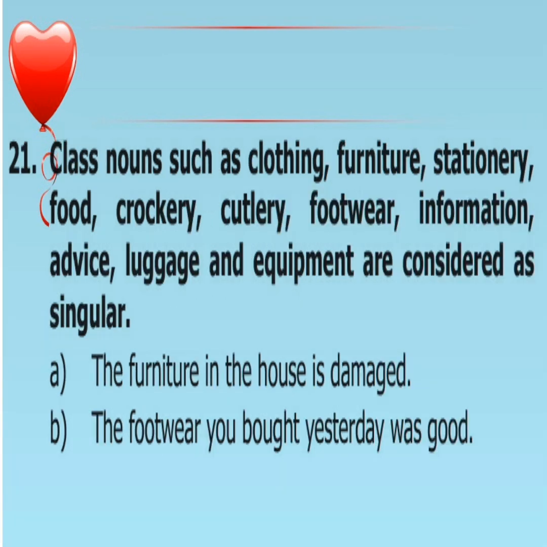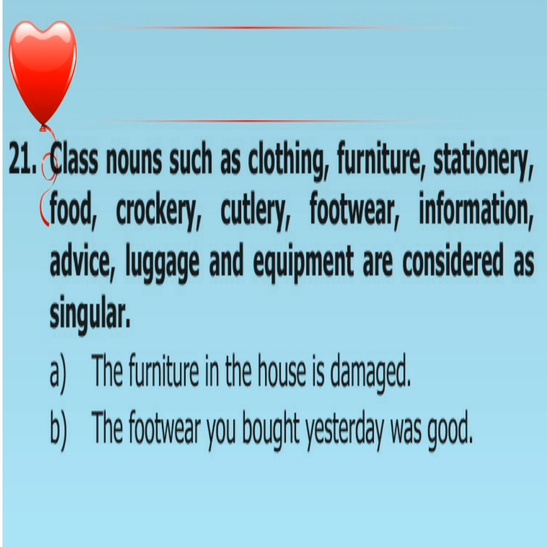Class nouns such as clothing, furniture, stationery, food, crockery, cutlery, footwear, information, advice, luggage, and equipment are considered as singular. So the verb is singular. The furniture in the house is damaged, not furnitures. Furniture has one form, that is furniture alone. The footwear you bought yesterday was good. Footwear, not footwears, is considered as singular, so the verb is was, that is singular.